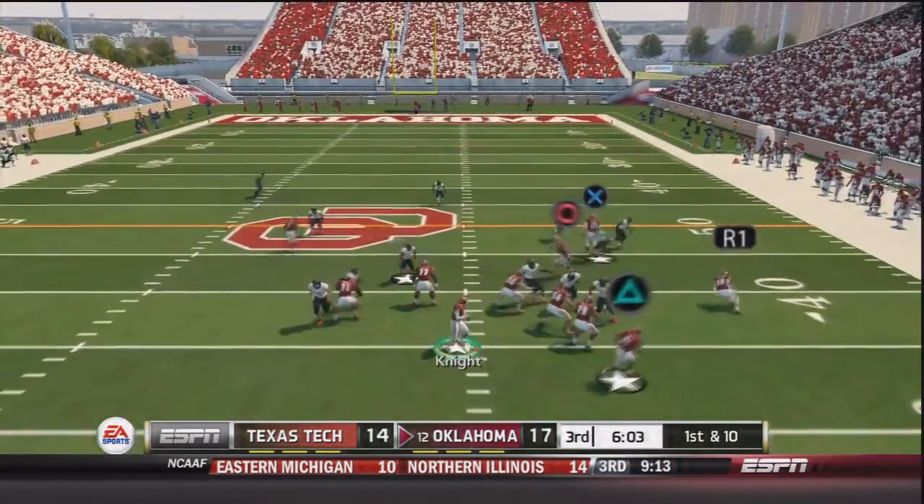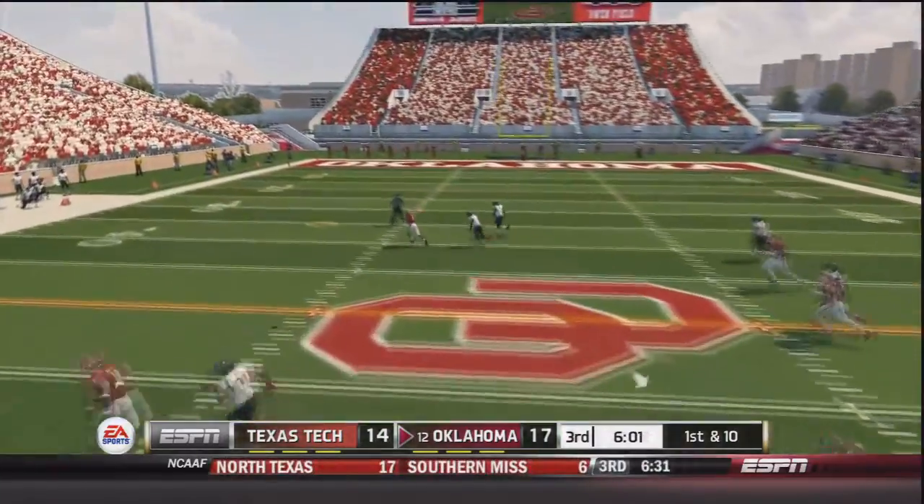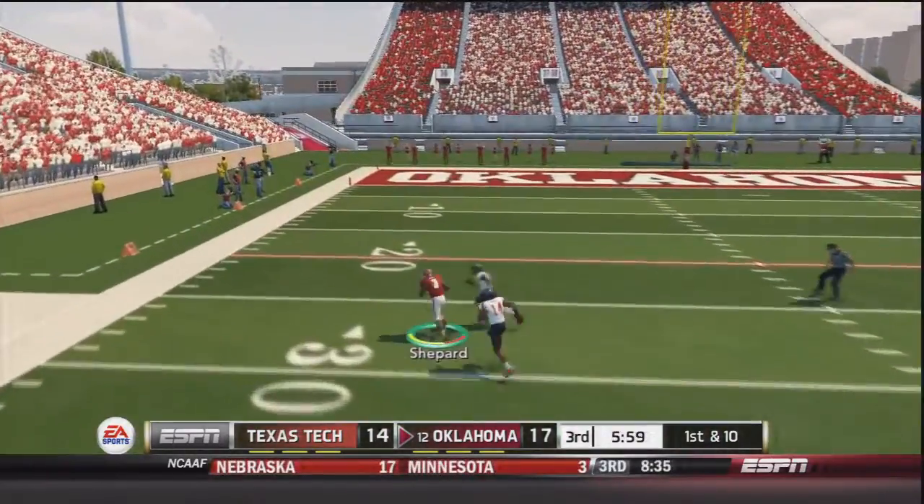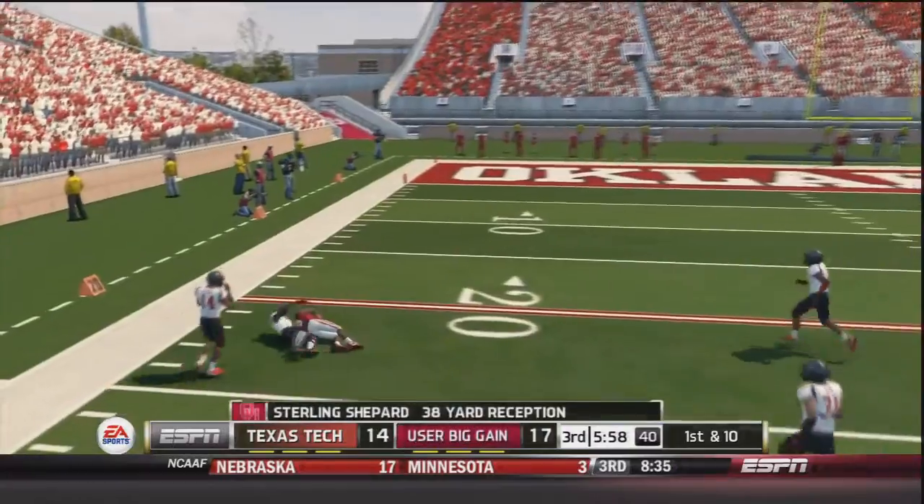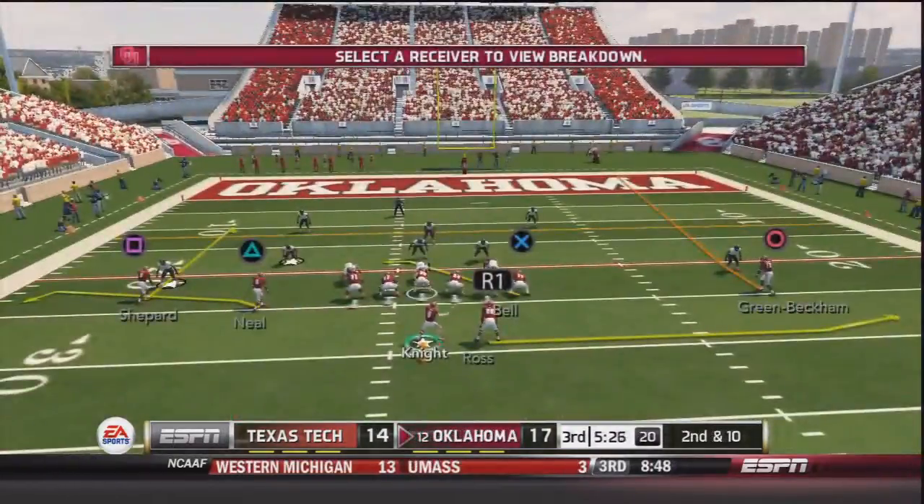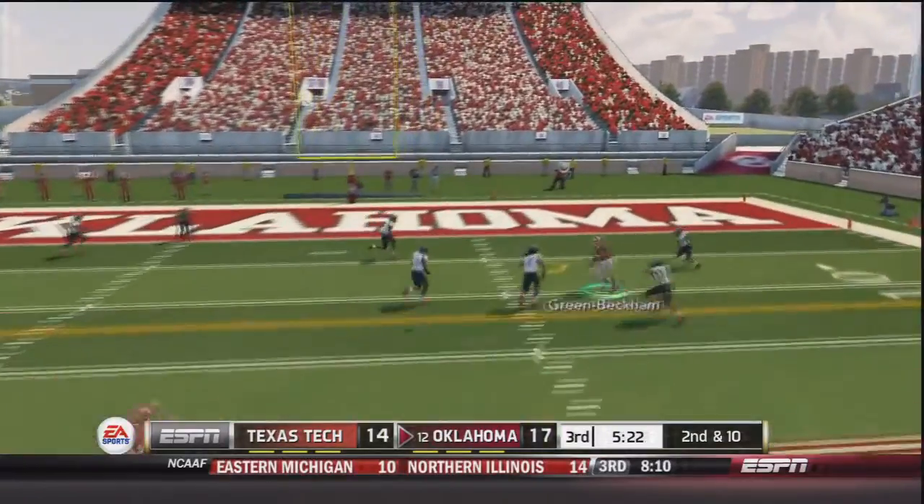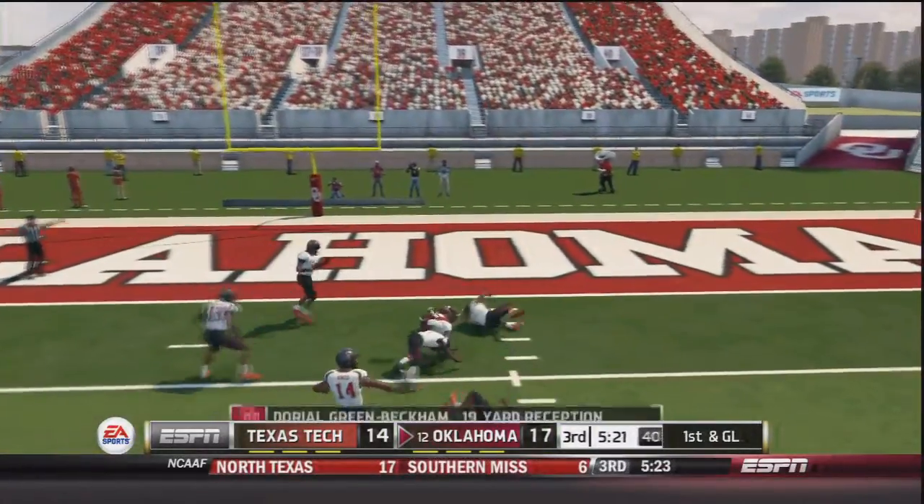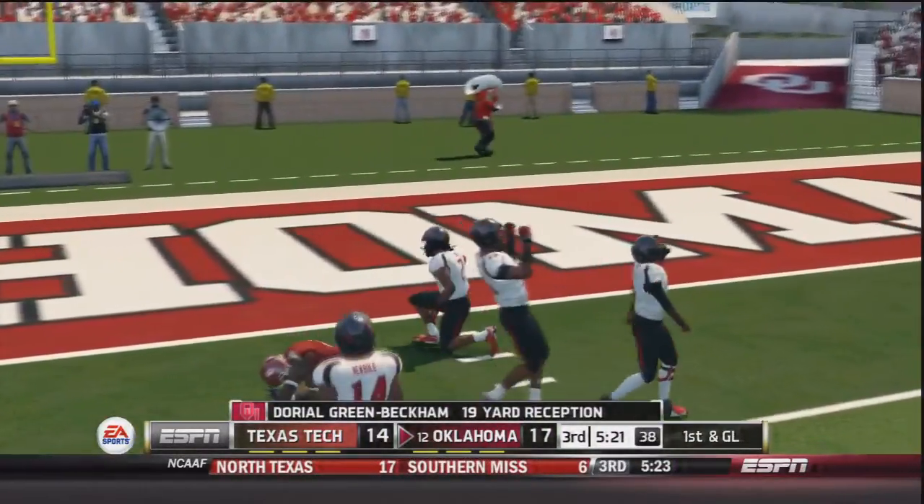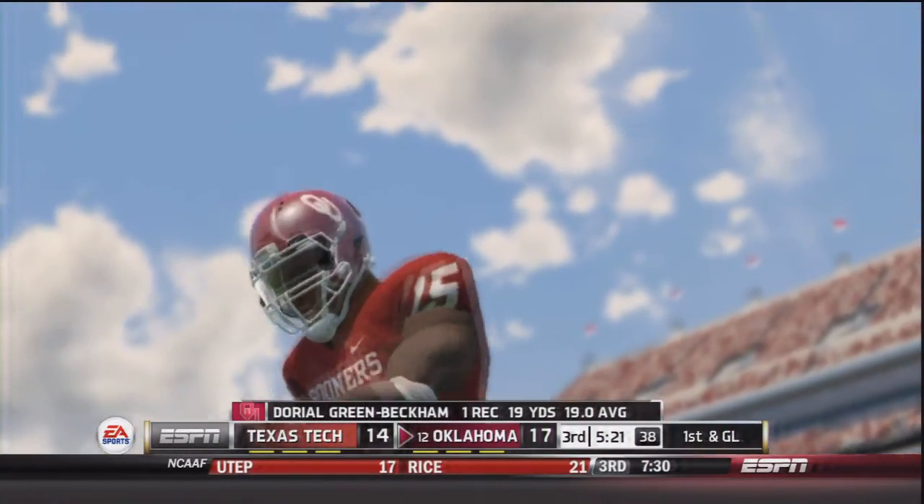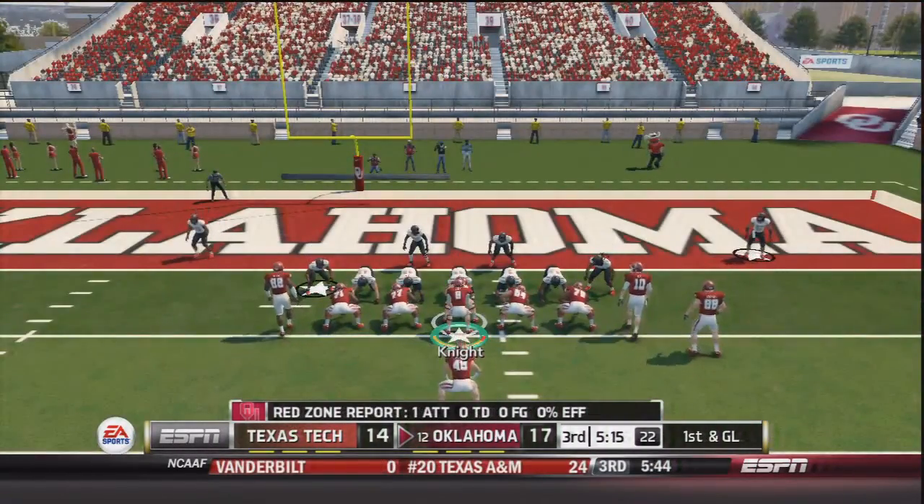Now on 1st and 10, Trevor Knight drops back again. Knight goes deep, and he has Sterling Shepard in Texas Tech territory before getting brought down after a 38-yard gain. And now 2nd and 10. Knight drops back again. He throws, and that's going to be caught by Dorial Green Beckham inside the 5. A 19-yard gain, and that's Beckham's first catch today. They have slowed him down.